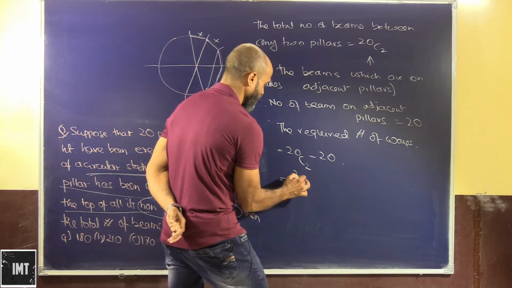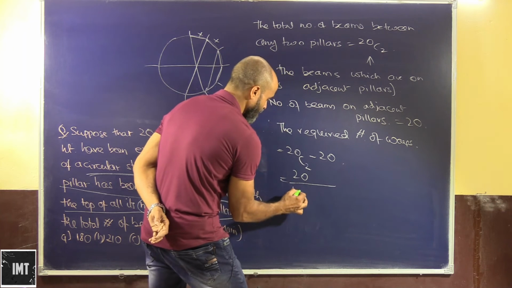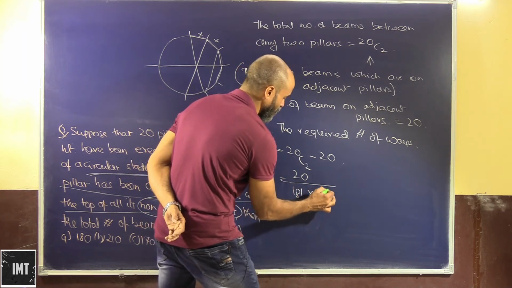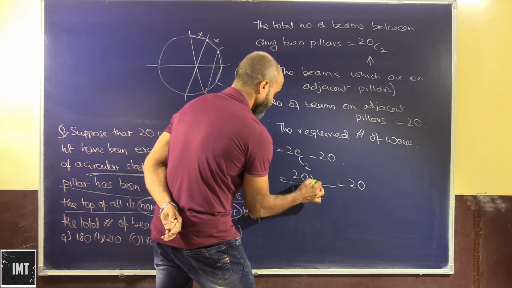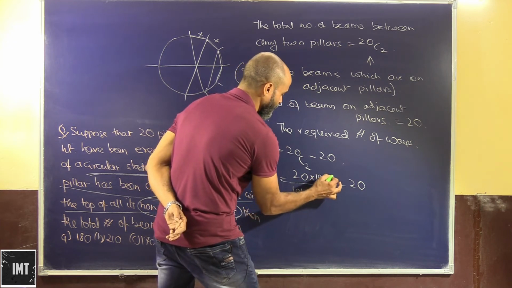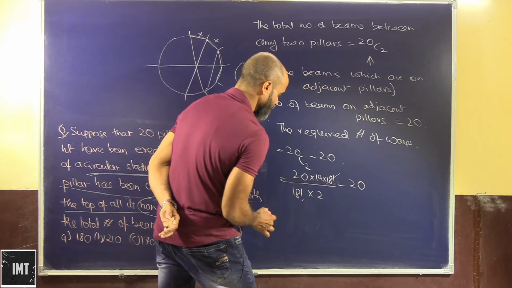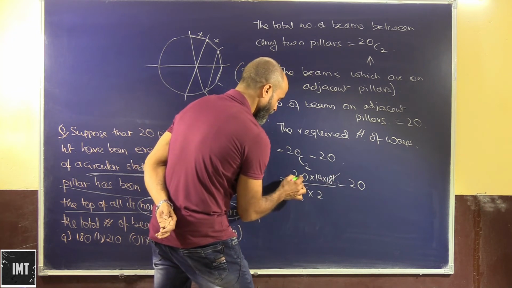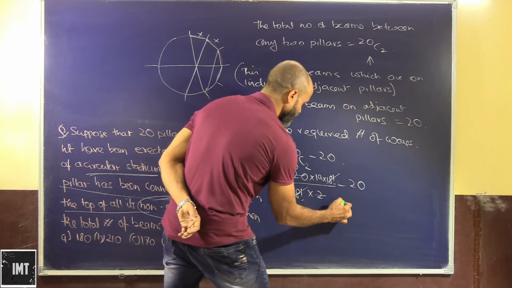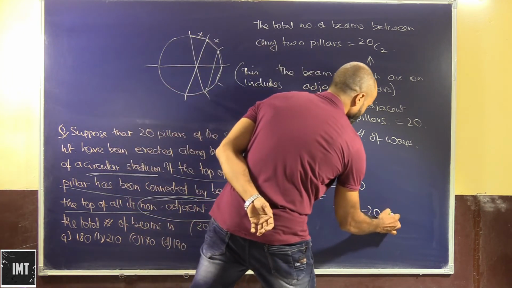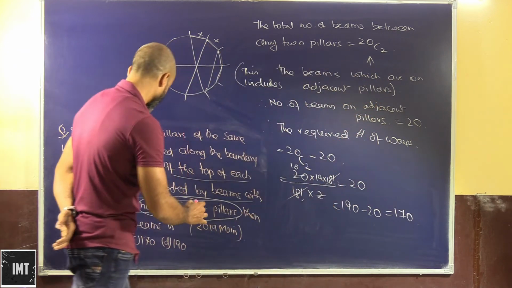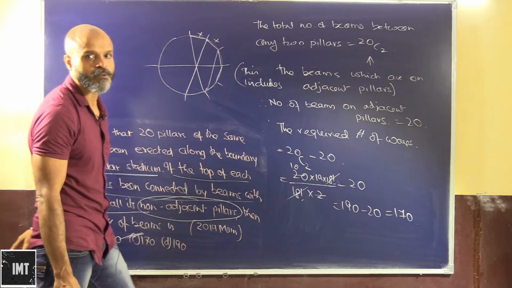We have to calculate the value. Okay, 20C2 is 20 into 19 into 18 factorial upon 18 factorial into 2, minus 20. So this will be 18 factorial gone. We have 2 tens, so this will be 190 minus 20. That's going to give us 170. Okay, so this one will be the correct option here.